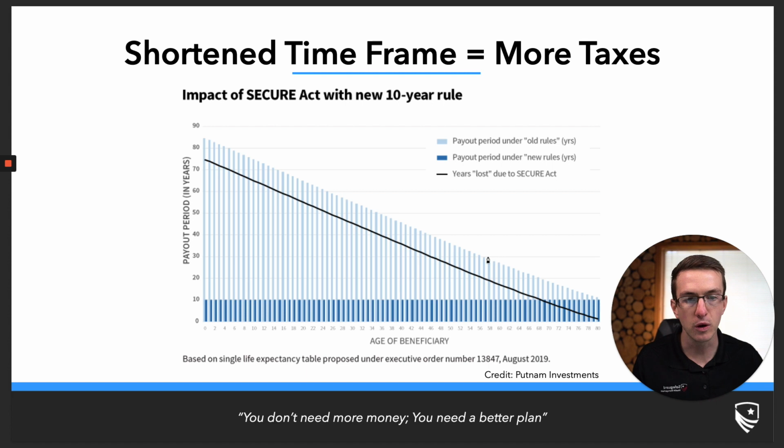And let's say that we're 56 years old. Under the old rules, we would have essentially 30 years where we could stretch out those given RMDs and take smaller RMDs at any given stretch. Now, because of this Secure Act rule, no matter what age you inherit that given account, you have 10 years to fully distribute that inherited IRA. And so in this given situation, inheriting at 56, this person essentially has 20 fewer years where they can stretch out that given tax liability, thus leading to more taxes, really any way that you slice it.